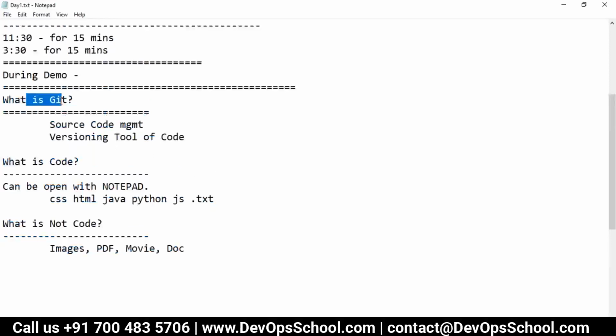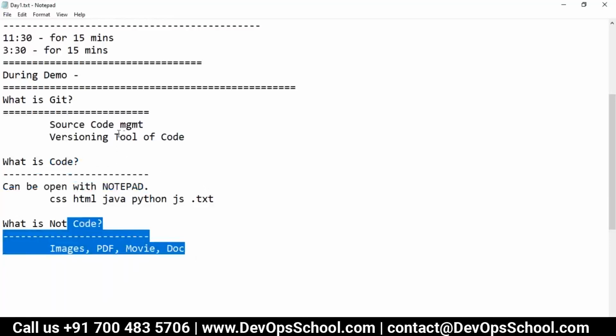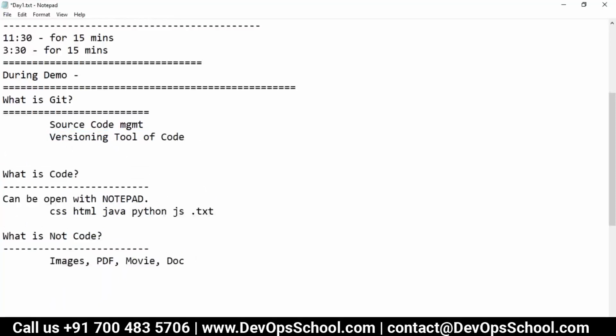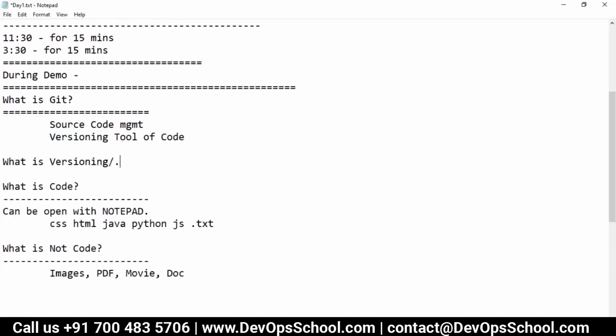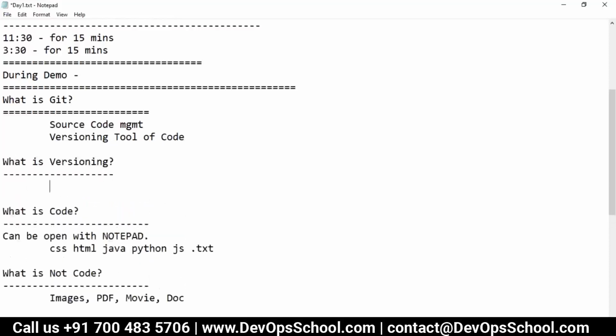So here, what is Git? We use Git for source code management. What is code, we understood. What is not code, we understood. It's for versioning of the code. When you say versioning, this is the important one. What is versioning? If you do not know, versioning means I want to know some information on the code.